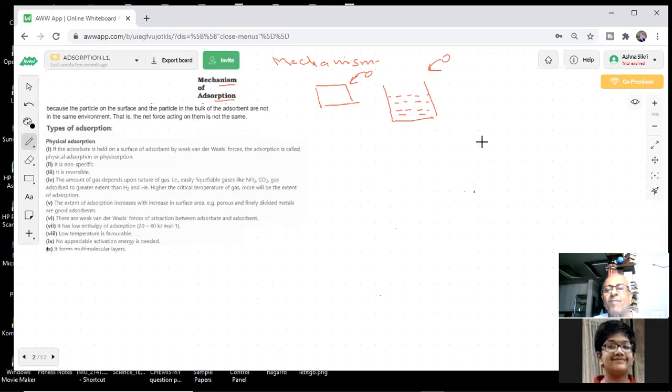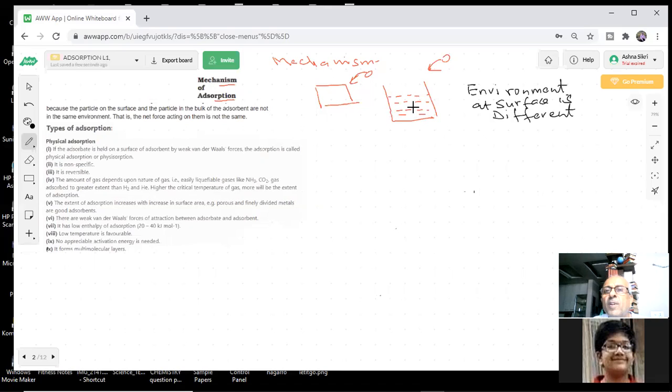What is the reason? You see, the surface is different from the bulk. What we are saying, the environment at the surface is different, students, for molecules. How is it different?